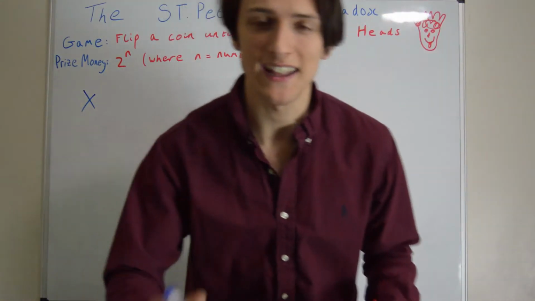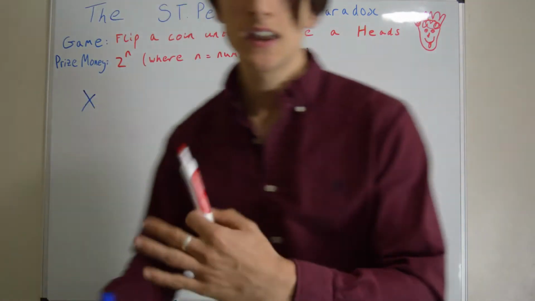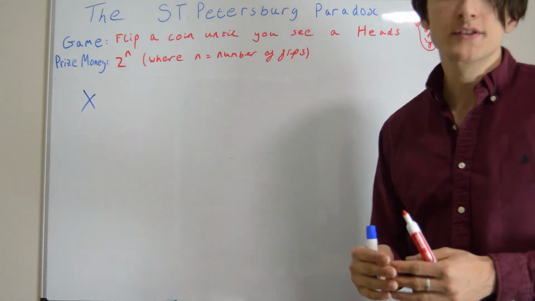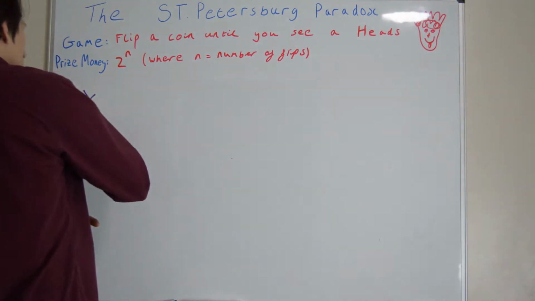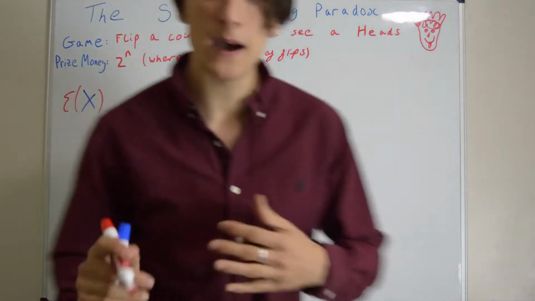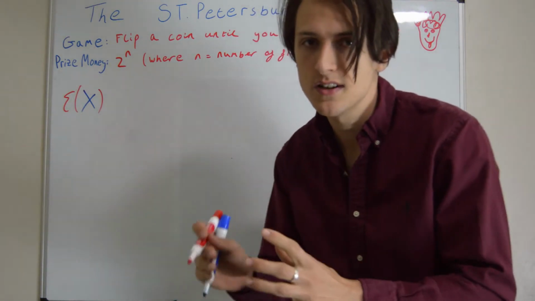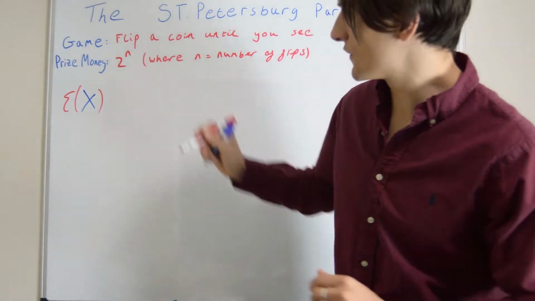Now let's go ahead and answer this question mathematically. So I've defined a random variable X to be the amount of prize money that I get back on each game. X is a random variable, so we can work out various properties of it, like its expectation. And why are we doing that? Well, perhaps the question of how much would you be willing to pay for a game is the same question as, well, what's the expected return on that game? Okay? And how do you define expectation?